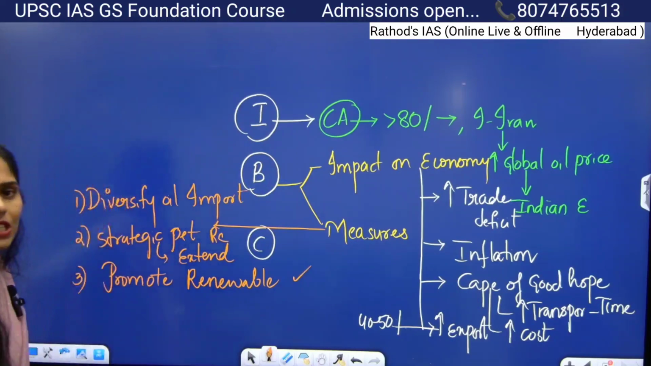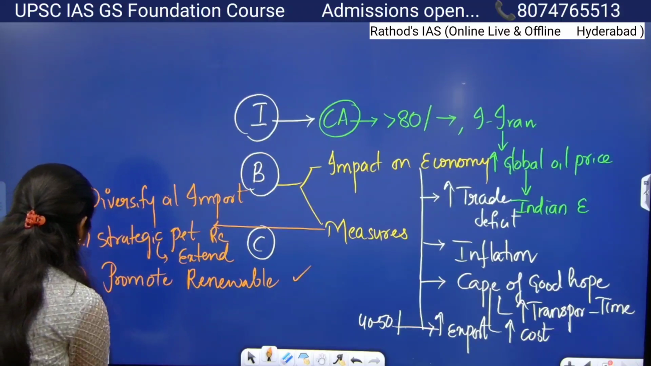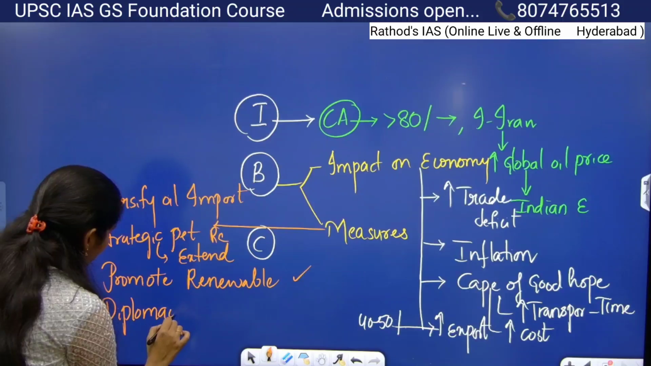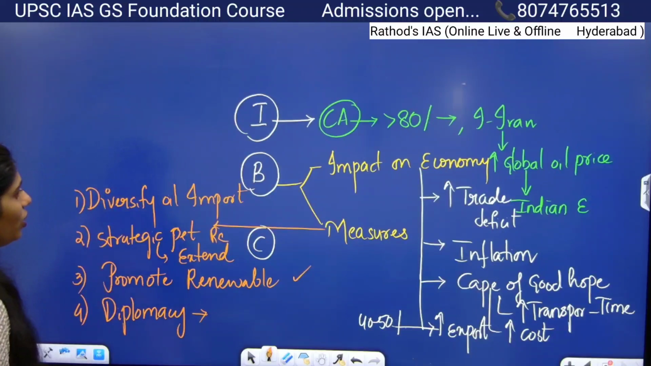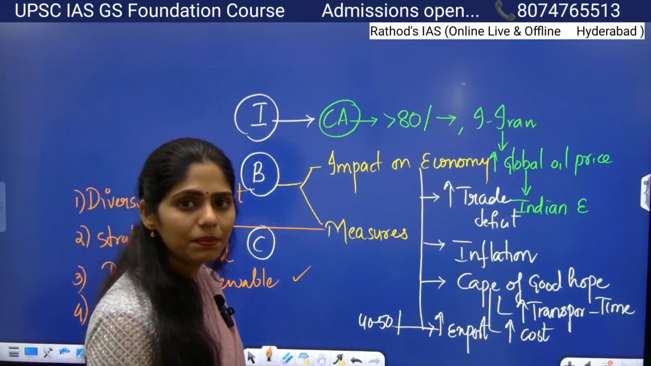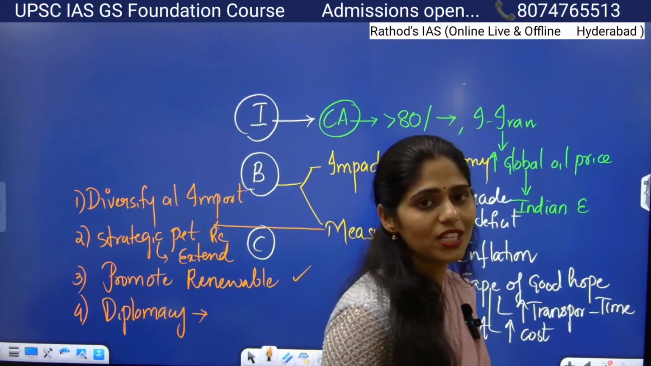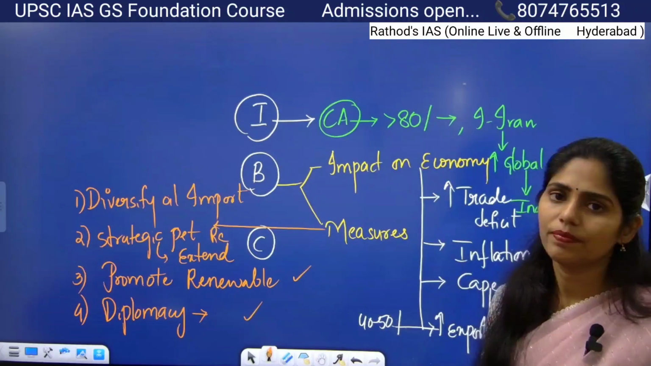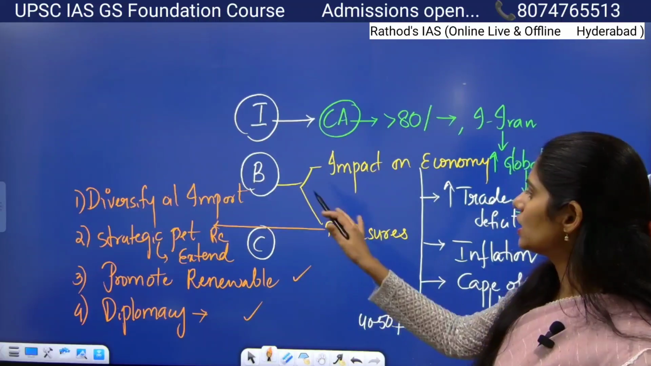Okay, and next one here is that both Iran and Israel are very important. So we have to focus on improving diplomacy. In this diplomacy, as you all know, the Chabahar port that we are developing in Iran is very important to reach the Central Asian countries. So we have to protect this Chabahar port. Okay. So all these things you can write.